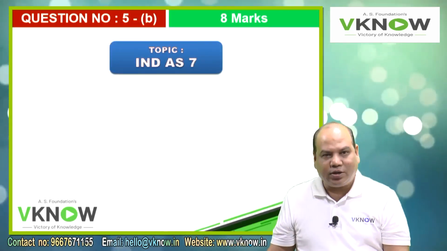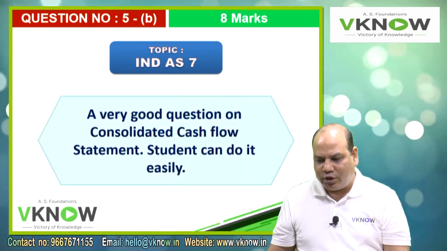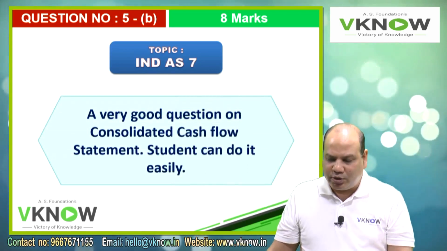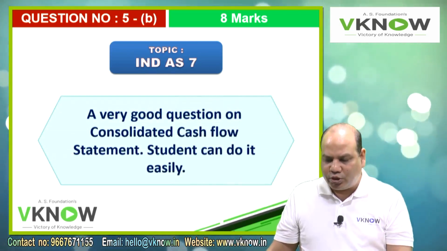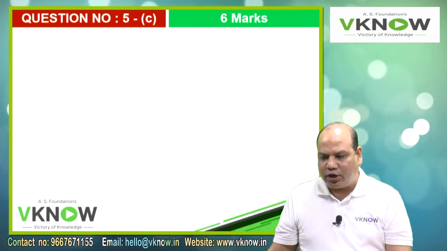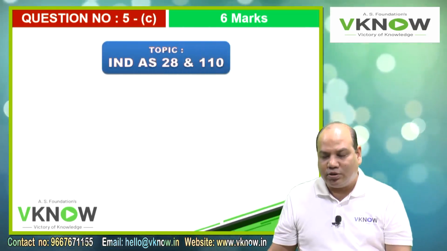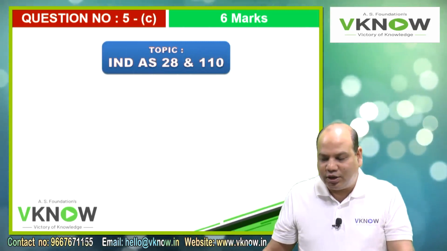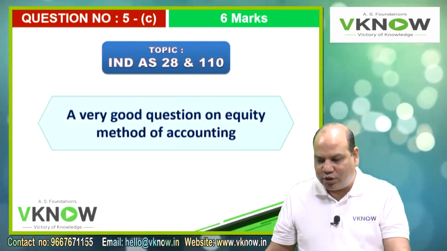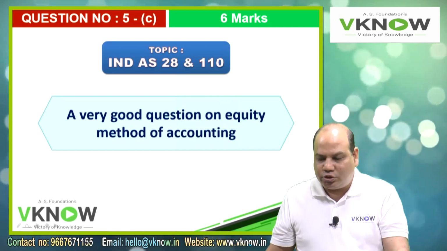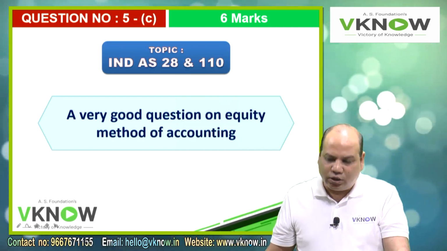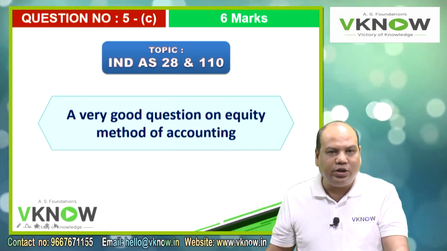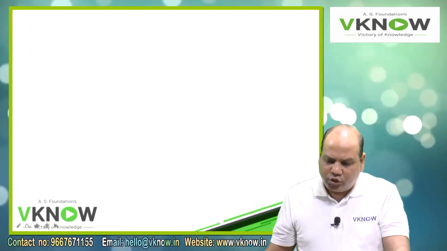5B, 8 marks, Ind AS 7, a very good question on preparation of consolidated cash flow statement. Very easy problem, a student can do it easily. 5C, 6 marks, based on two topics, Ind AS 28 and Ind AS 110 consolidation. A very good question on equity method of accounting. Very easy also.